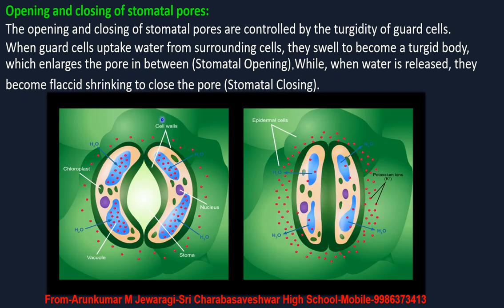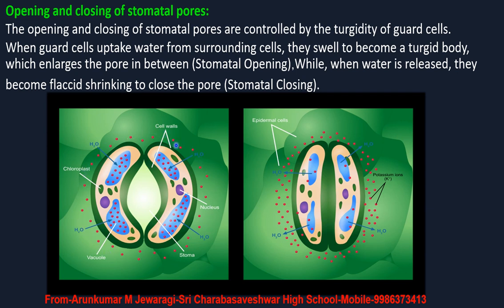So after knowing the structure of stomata, we are going to know about the opening and closing process of stomata. For this we need the diagram of stomata once again. The opening and closing of stomatal pores are controlled by turgidity of the guard cell. These are the two guard cells which are present in every stomata. They are guarding the what? Stomatal pores. So the turgidity of the guard cells is going to be very important for the opening and closing process of stomatal pores.